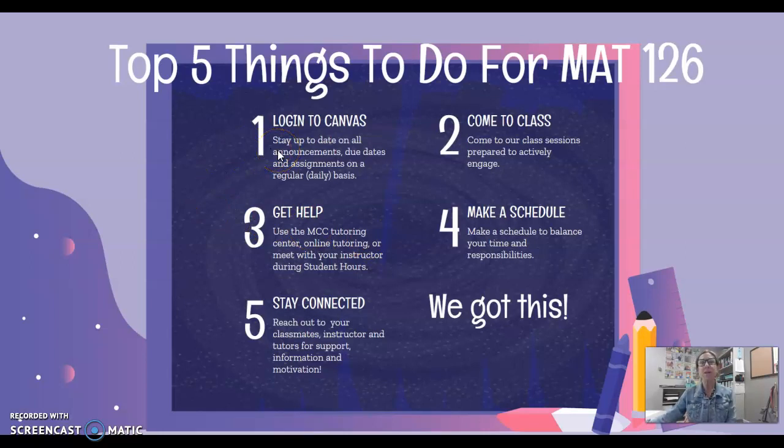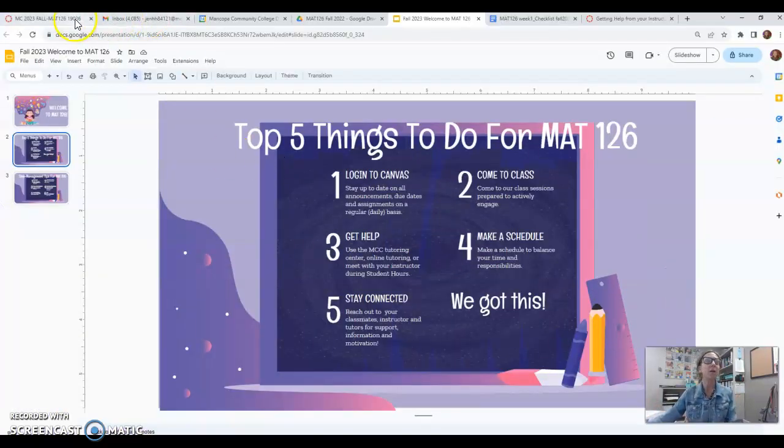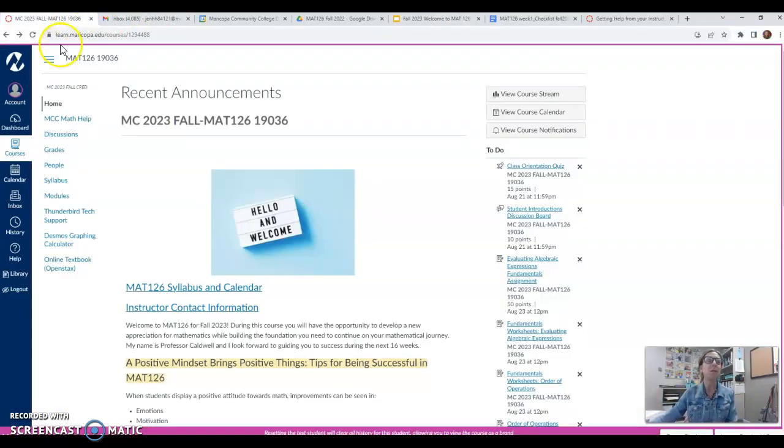One of the best things I think you should do to stay connected to everything in Canvas is have push notifications set up. Just like you would get a text or an email or an Instagram notification pushed to either your iPad or your phone, you can have push notifications in Canvas also sent to you. So you never have to miss an announcement, an upcoming due date, or your updated grades in Canvas, all kinds of things. All right. So when you are in Canvas, let's just go there and take a peek.